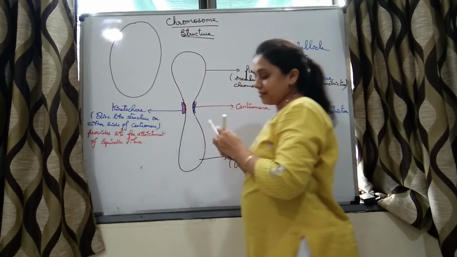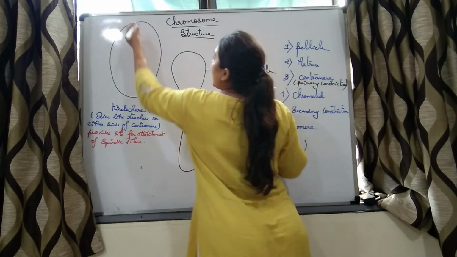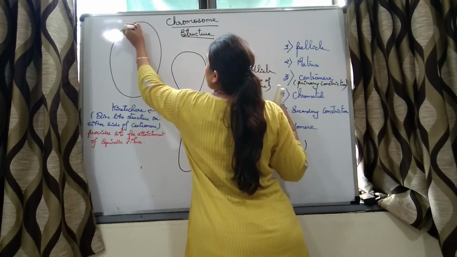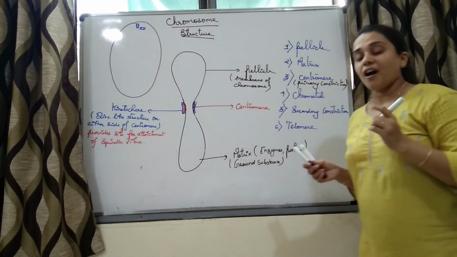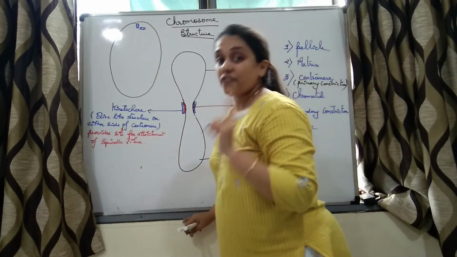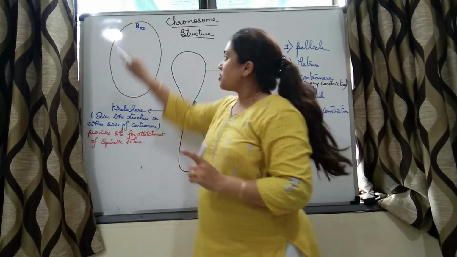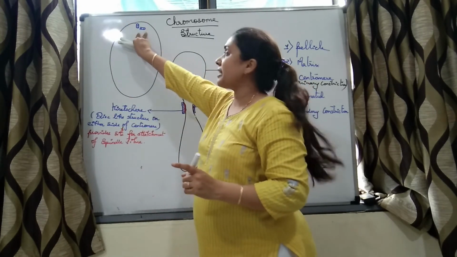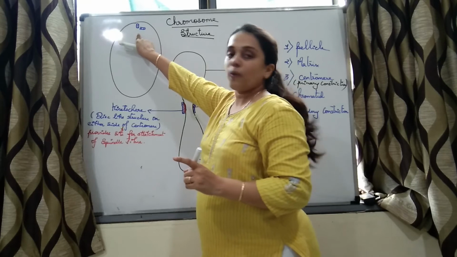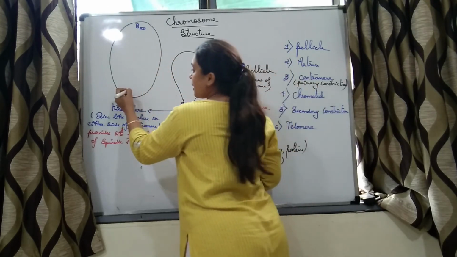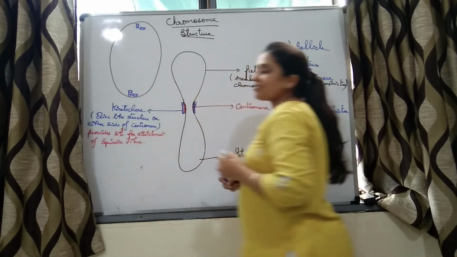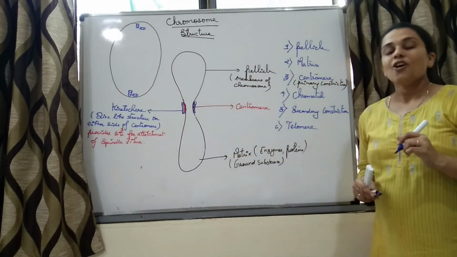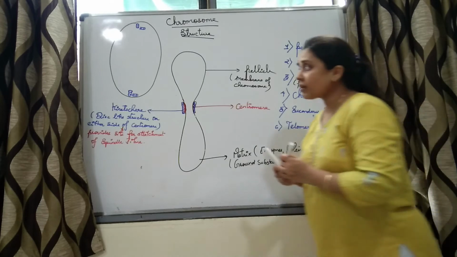Now these are the centrioles of the cell which are replicated. Replication of the centriole occurs during S phase, that also we have studied. So these are a pair of centrioles arranged at right angle at one pole. These are the other pair of replicated centrioles arranged at right angle at the opposite pole.